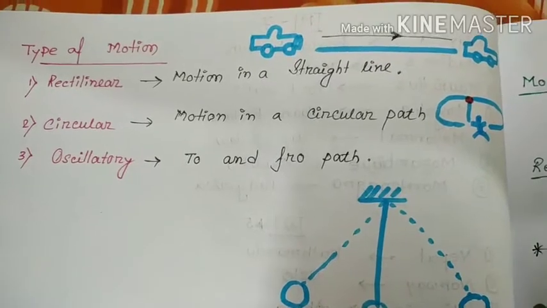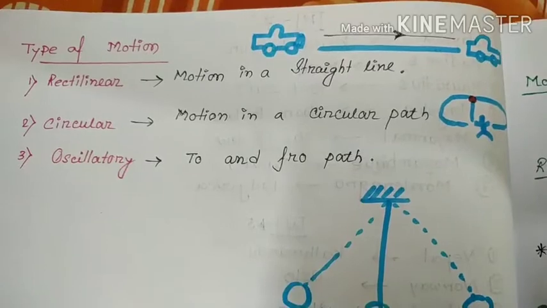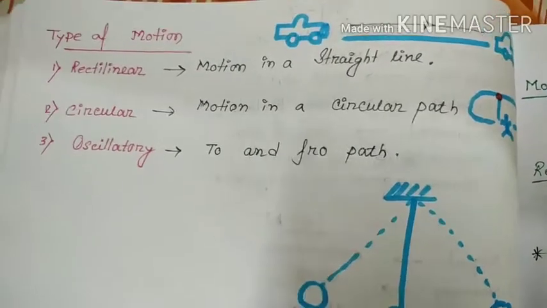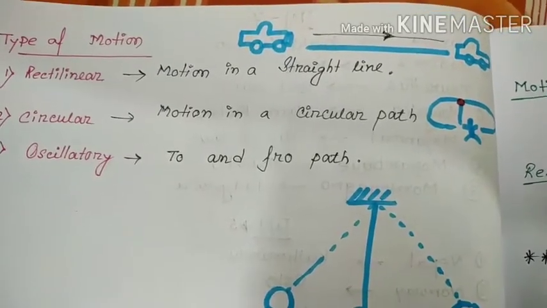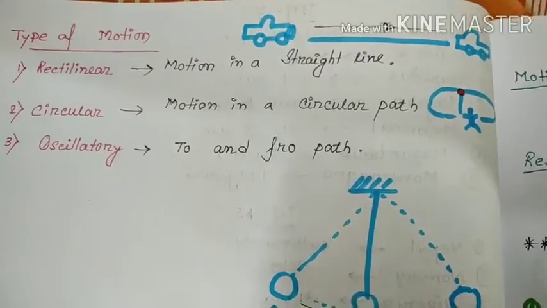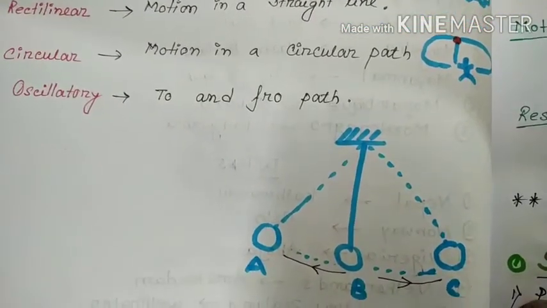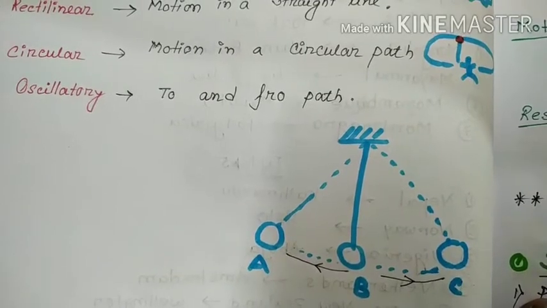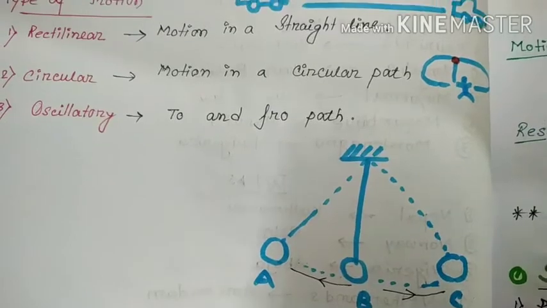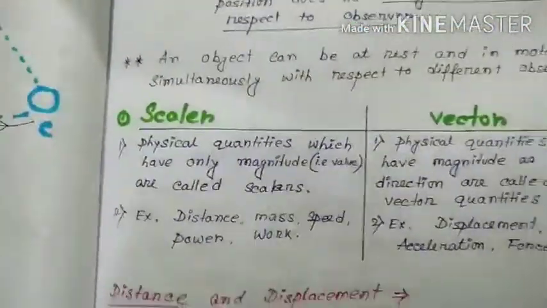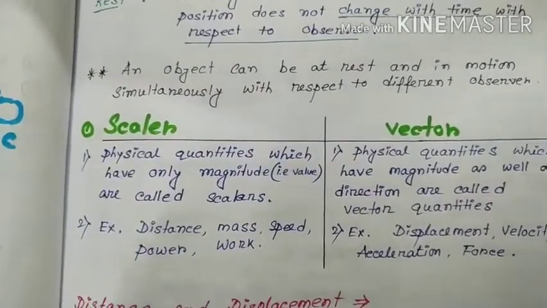Circular motion: motion in a circular path. Suppose a man is moving a stone tied by a ribbon and its motion is in a circular path. Oscillatory: to and fro path, just like a pendulum. Its rest position is B and it moves from B to A and B to C. So, to and fro. Now, is it clear friend, what is motion, what is rest and types of motion.